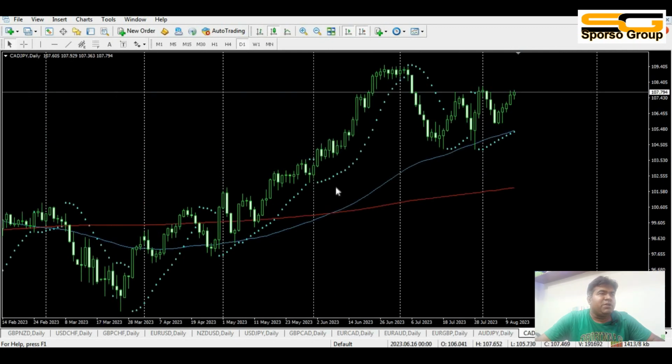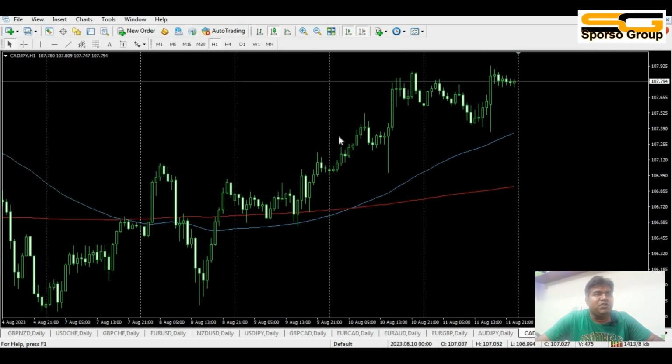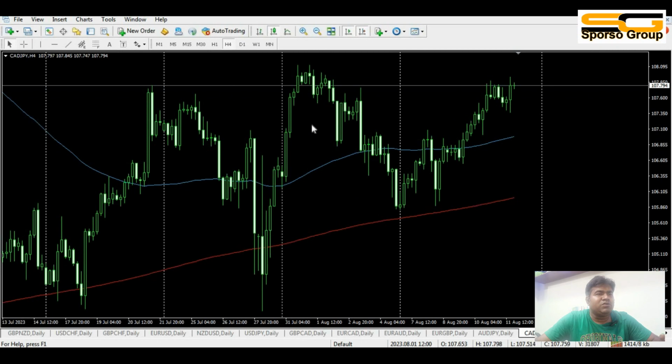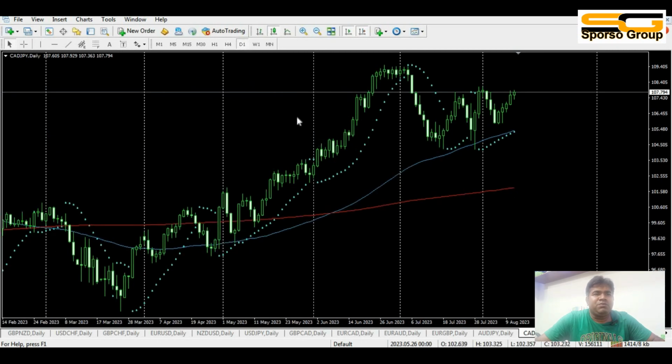Now we will say CAD/JPY also becomes an uptrend. CAD/JPY 4 hour chart is also an uptrend, and the day chart becomes an uptrend. That means you should try to buy from there.